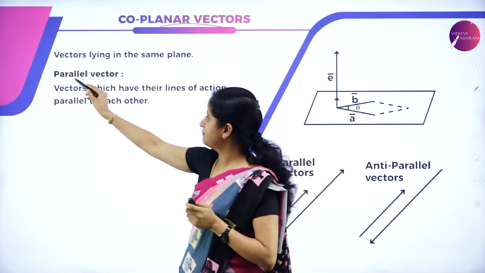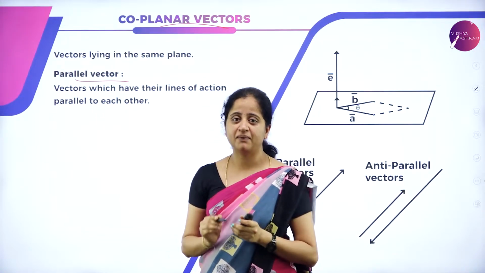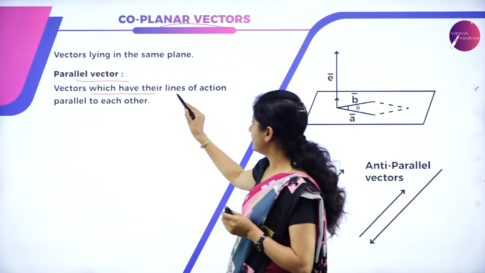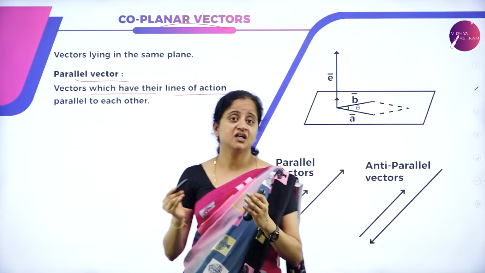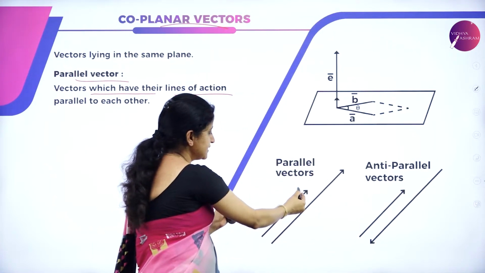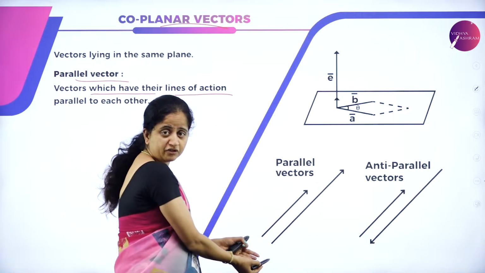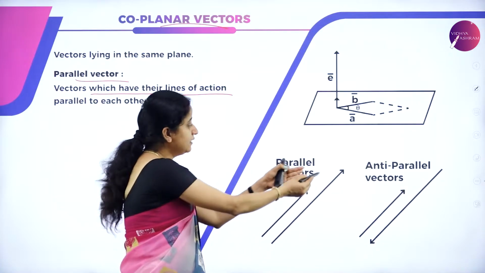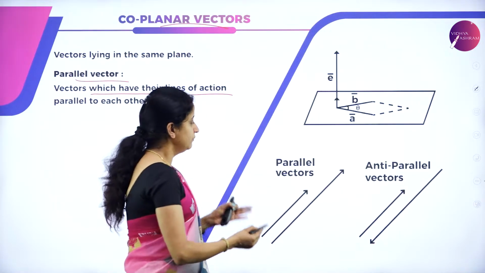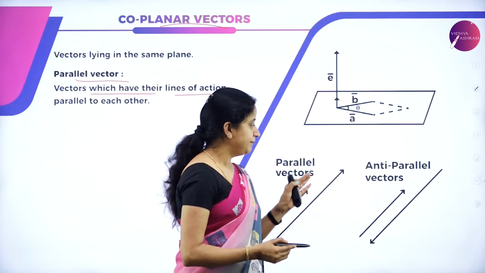The next type of vector is the parallel vector. What is the meaning of a parallel vector? Vectors which have their lines of action parallel to each other. So any two vectors whose lines of action are parallel to each other, which means their initial points or tips will never coincide. The ends of them will never coincide. These types of vectors are called parallel vectors.